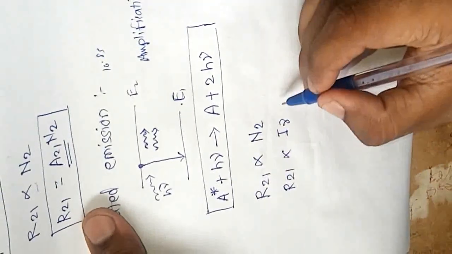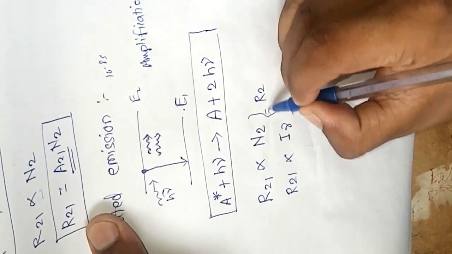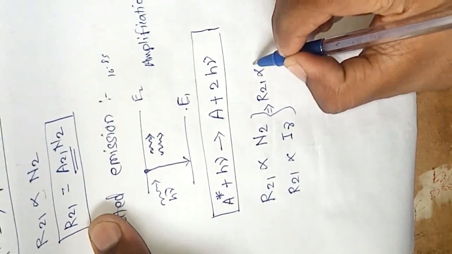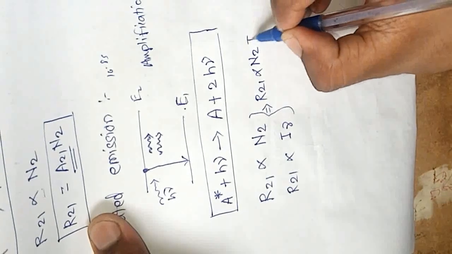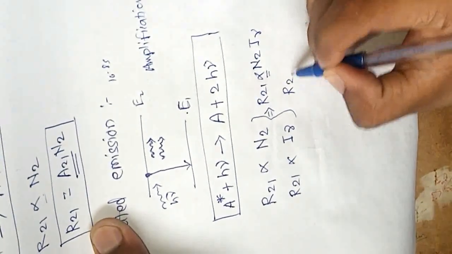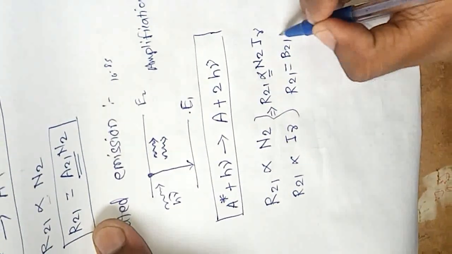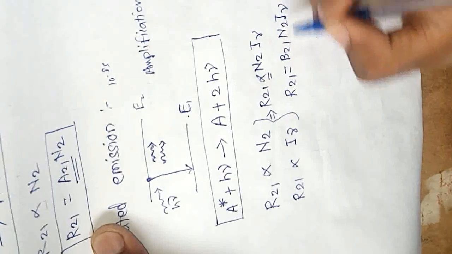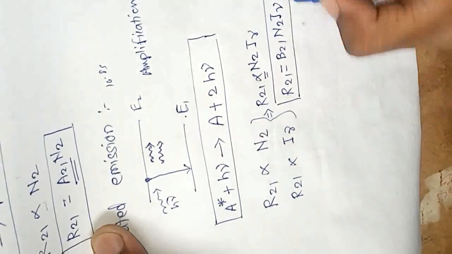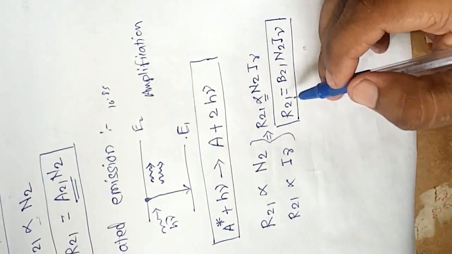Combining, R21 is directly proportional to N2 I nu, and removing the proportionality sign, R21 is equal to B21 N2 I nu. So this is the equation for the rate of transition from energy level E2 to E1 for stimulated emission.